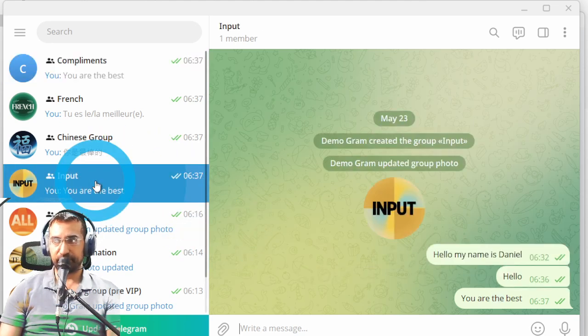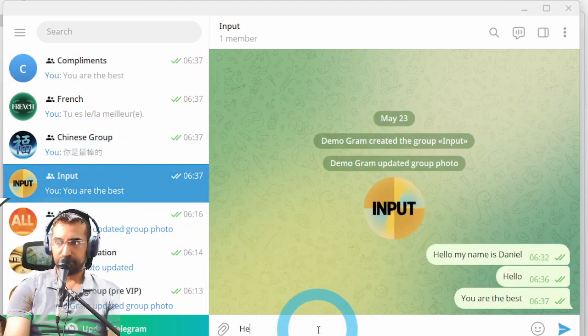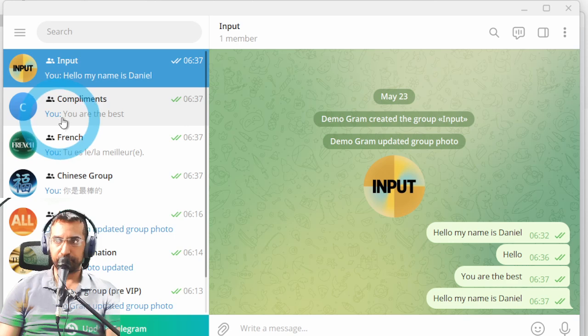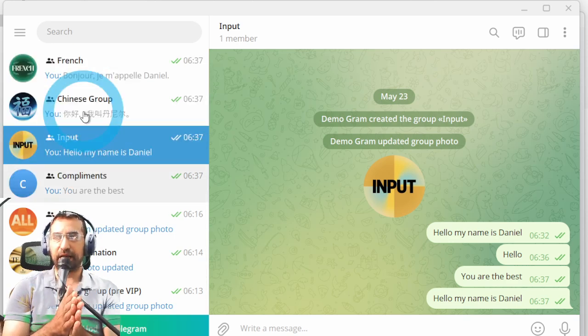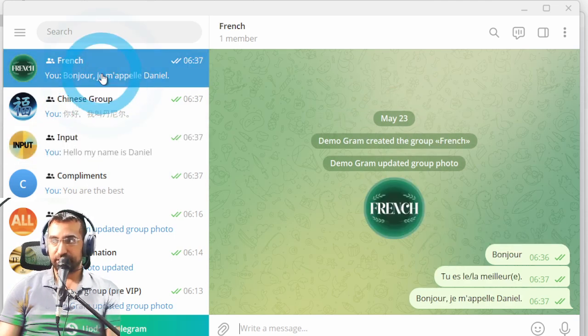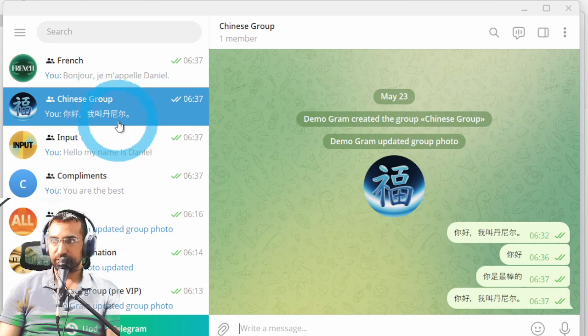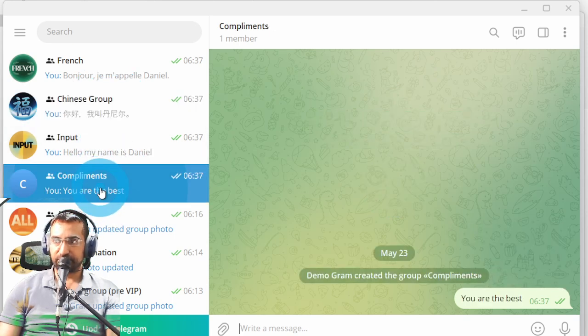And if it's not a compliment, let me show you that one more time. This is not going to come through to the compliments group. As you can see, the power of this app is insane. And it worked, and it's working in Chinese, and it's going to the compliments.